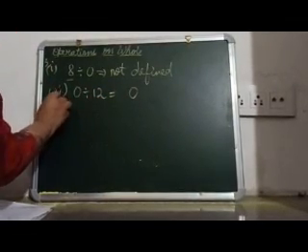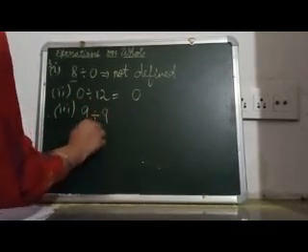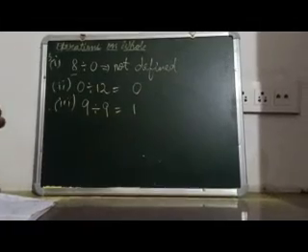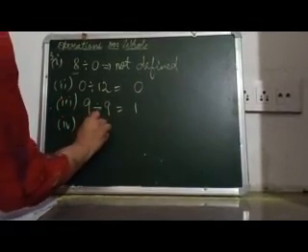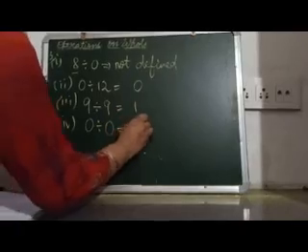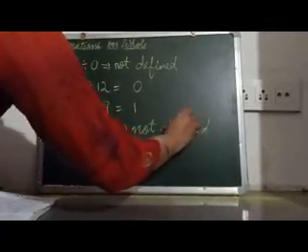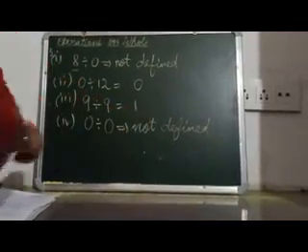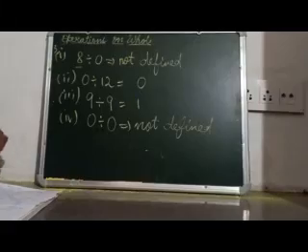Then the third one is 9 divided by 9. Both are whole numbers and its answer will be 1. So 1 is again a whole number. Then the fourth one, 0 divided by 0. But this is not defined. So we can say that the first part and the fourth part do not have an answer in the system of whole numbers.